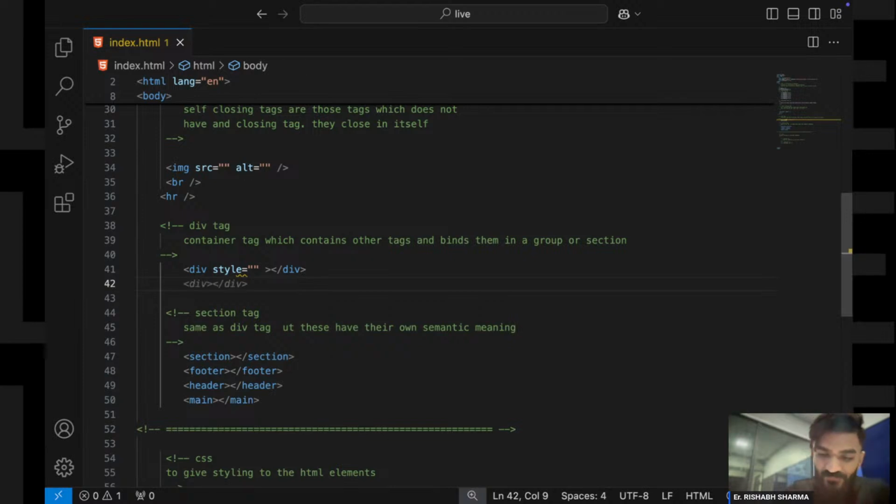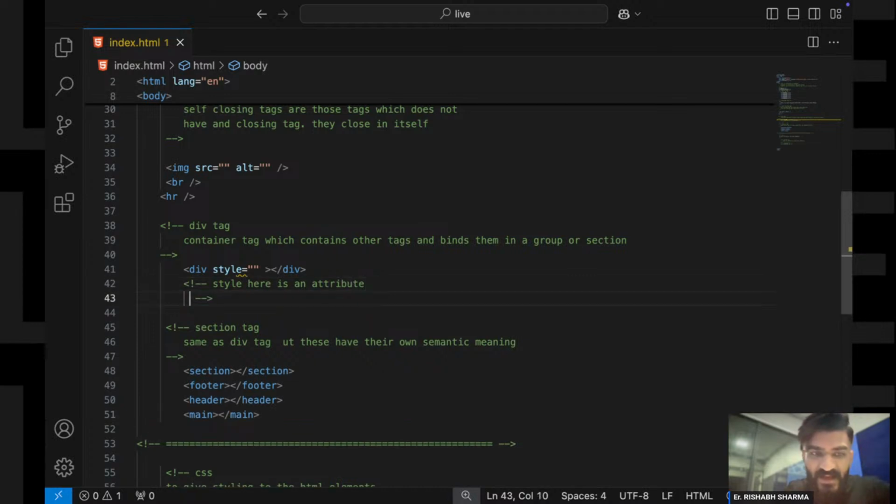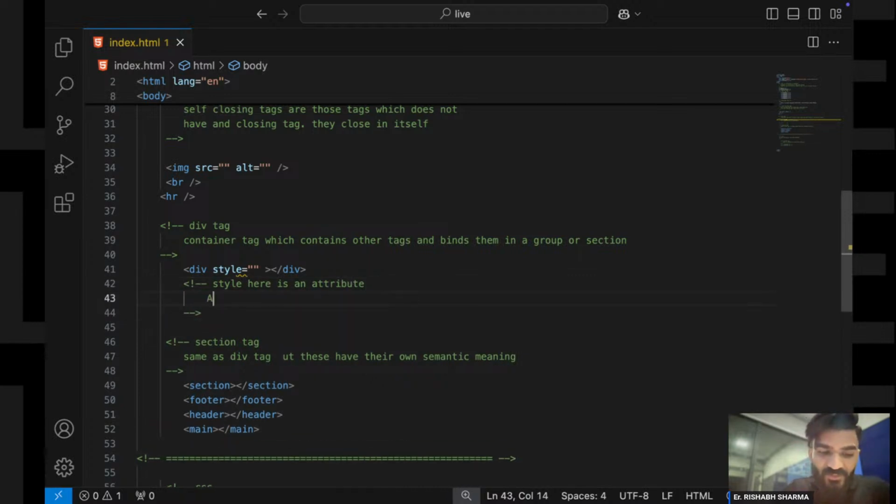Now what is an attribute, right? Let's first understand that as well. Style here is an attribute. Now what is an attribute? It is just an extra information about the tag.